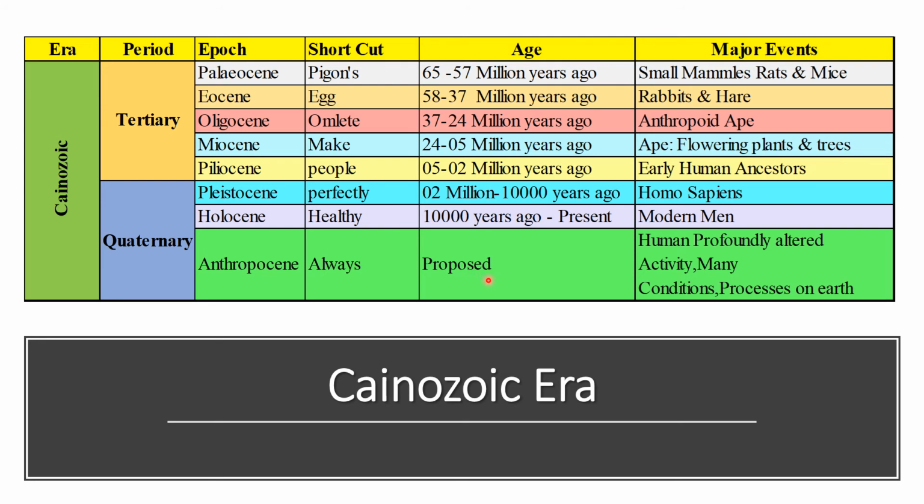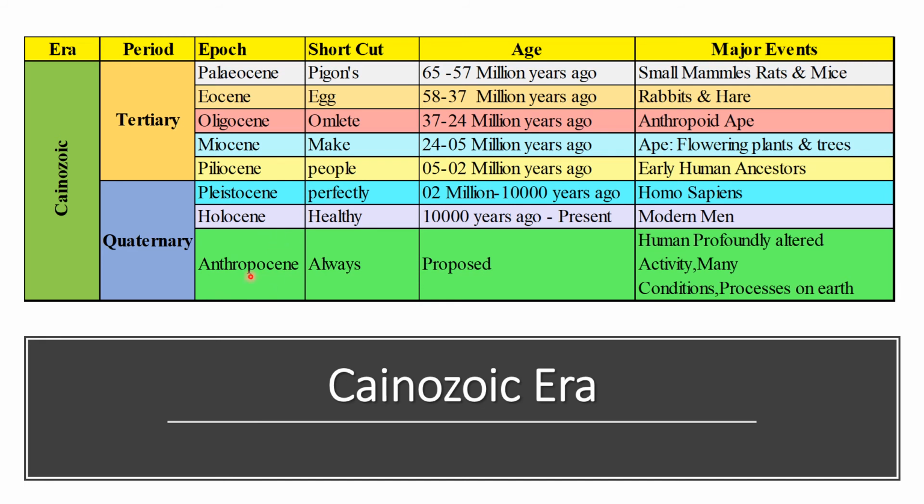It is just proposed, not accepted till now. And on which basis is it proposed? That in this period, human activity has profoundly altered many conditions and processes on Earth. So in the Holocene epoch, modern man originated, and in this Anthropocene epoch, modern man is capable of altering the systems and processes of Earth. So this epoch is proposed to be named the Anthropocene epoch.